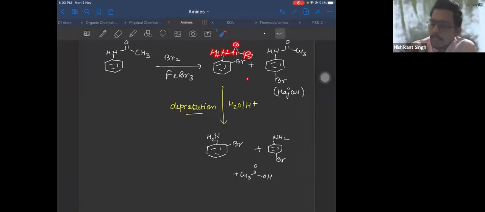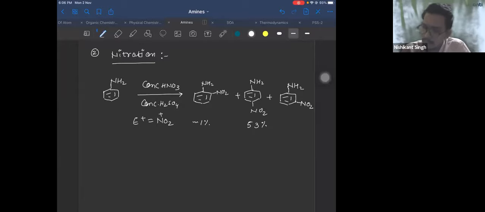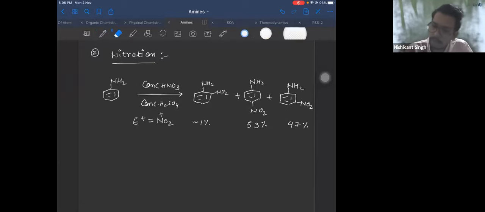If you see the numbers, this is approximately 1%, and this is approximately how much? 53%, if I'm not wrong. Rough data, you can verify from NCERT. It is roughly 53%. 47% is this. So you can do the back calculation how much it should be. Roughly 52. It is 1 to 2%. It is 51 to 52%, something like this. It is rough data.